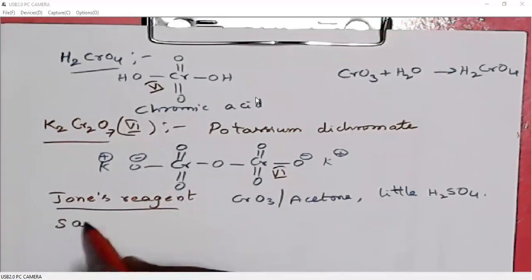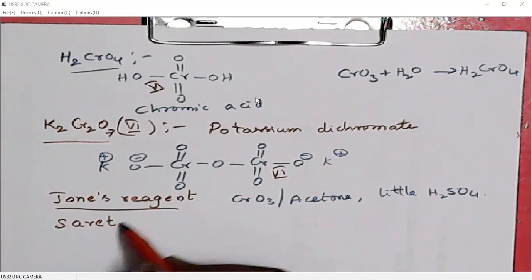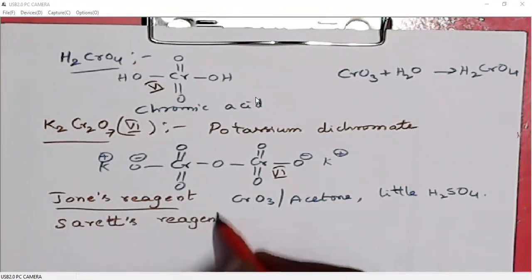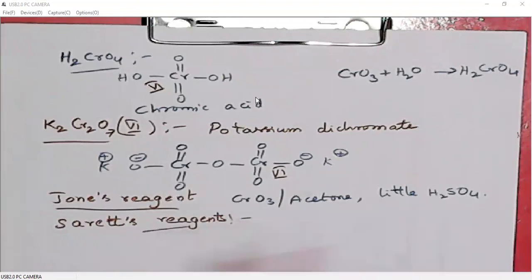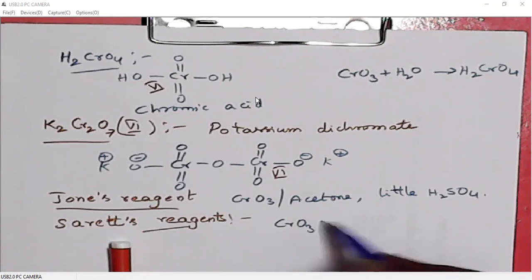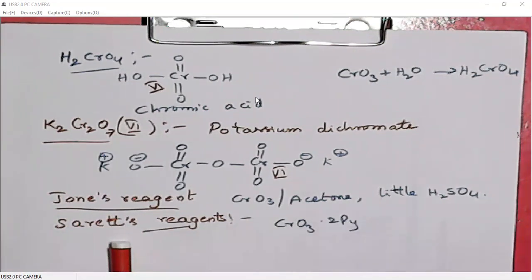Next, Sarett's reagent. What is Sarett's reagent? Sarett's reagent is chromium trioxide complexed with pyridine, or we can say chromium trioxide in pyridine.